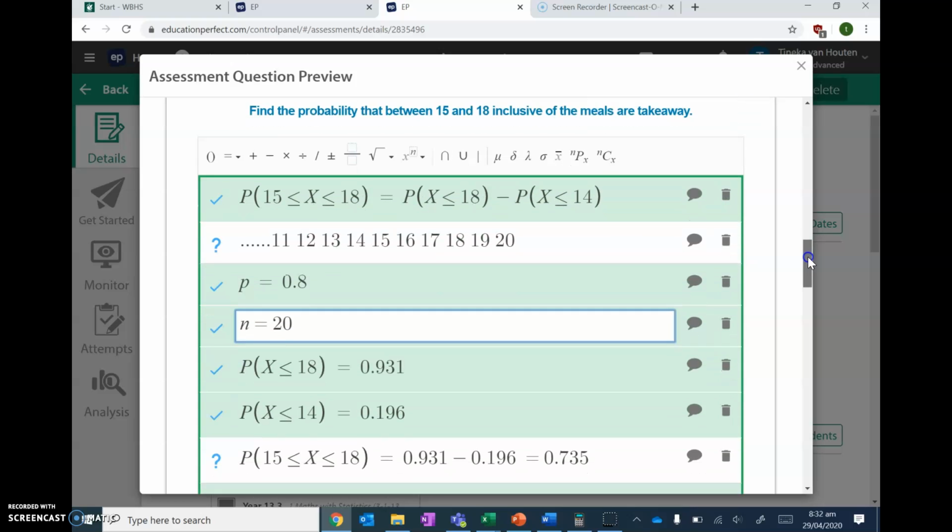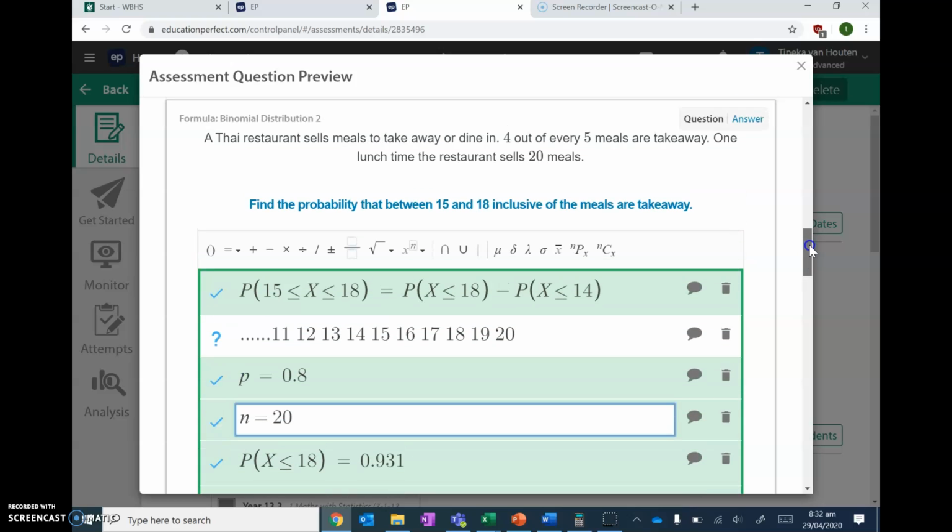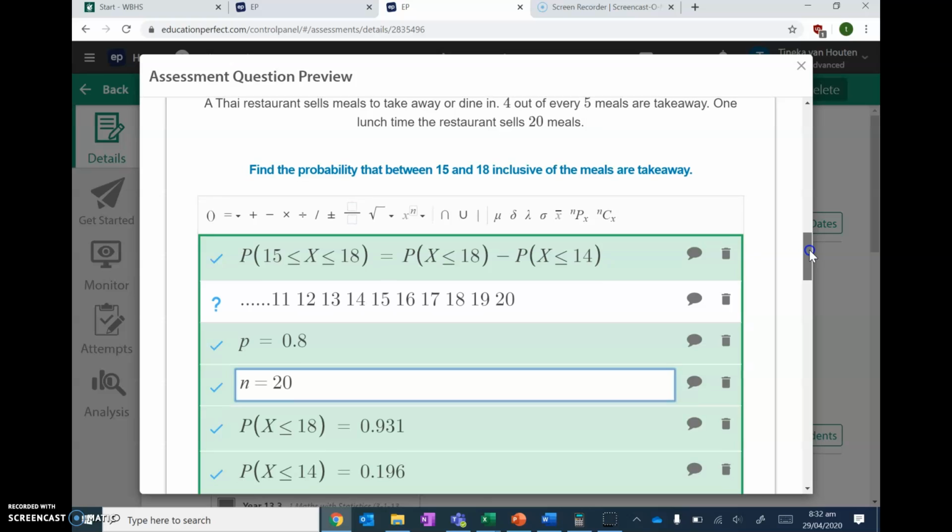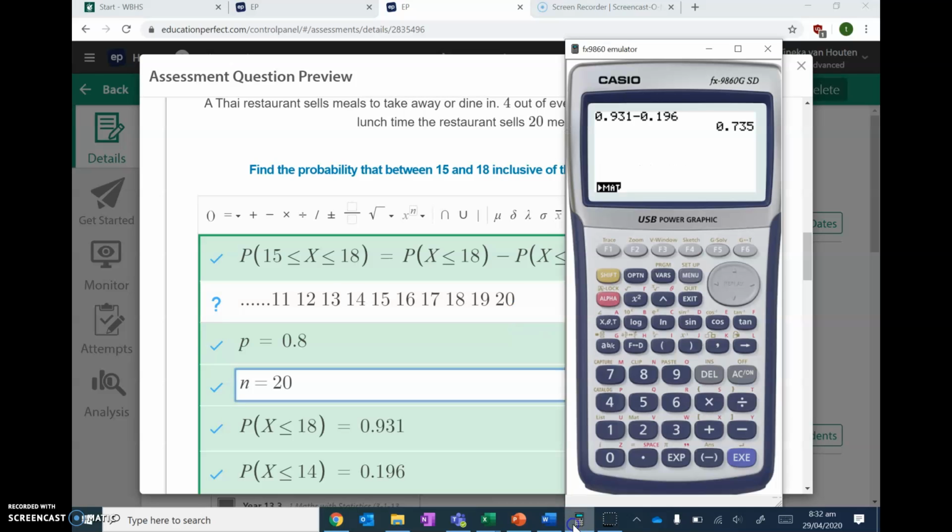The difference between Poisson is it has an average probability. So we're looking for binomial, mean, average, we're looking for Poisson. Okay, so to work out the probability that's between 15 and 18, one way you can do it is you can go into